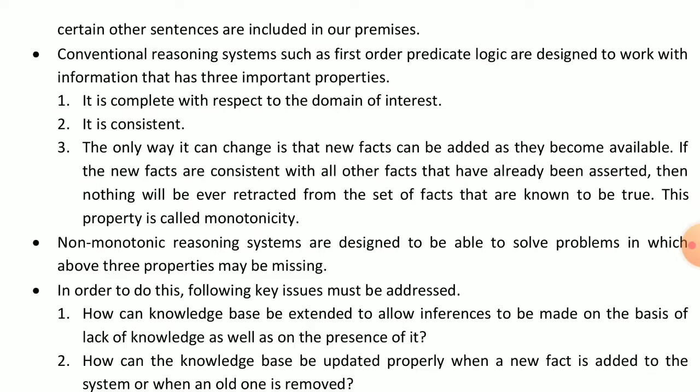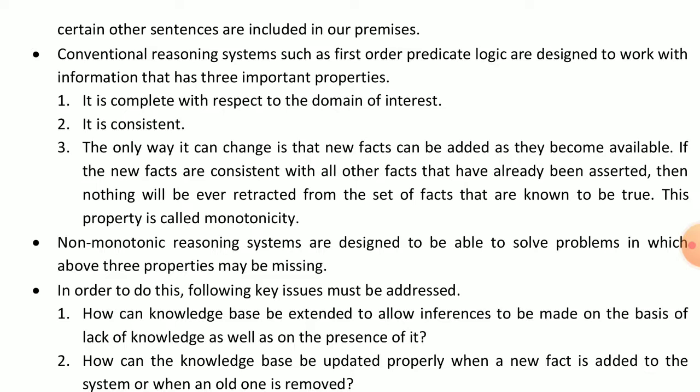If the new facts are consistent with all other facts that have already been asserted, then nothing will ever be retracted from the set of facts that are known to be true. This property is called monotonicity.